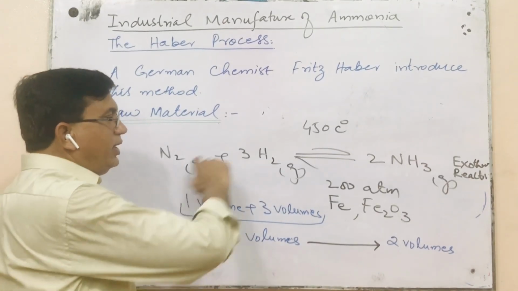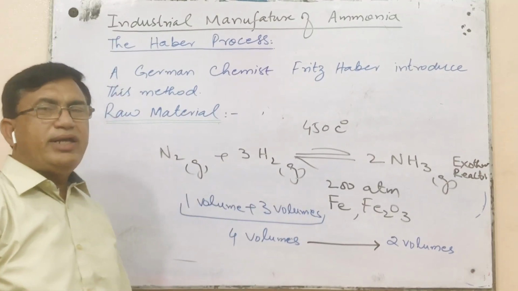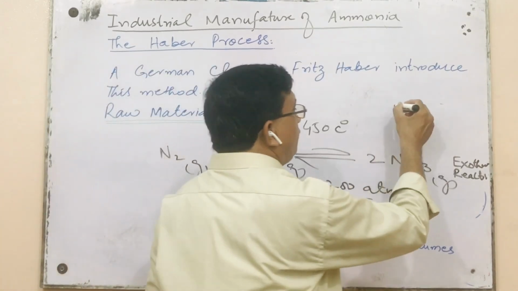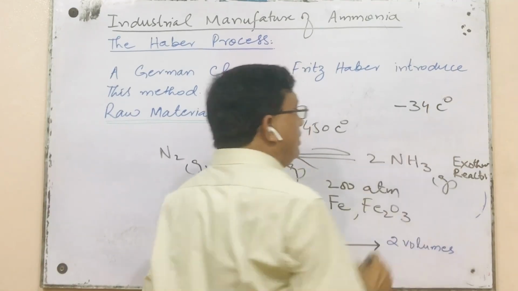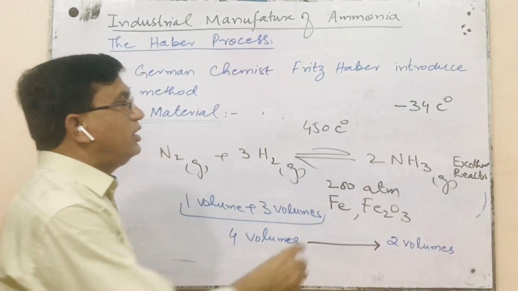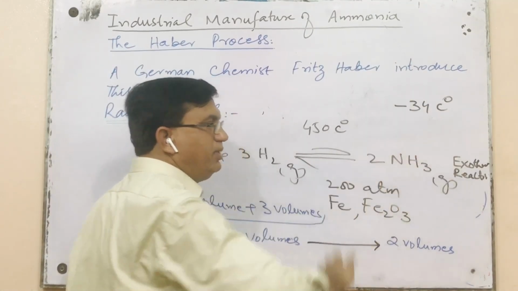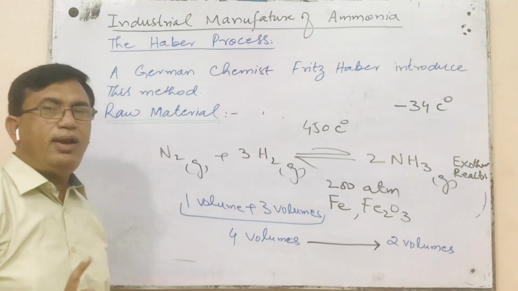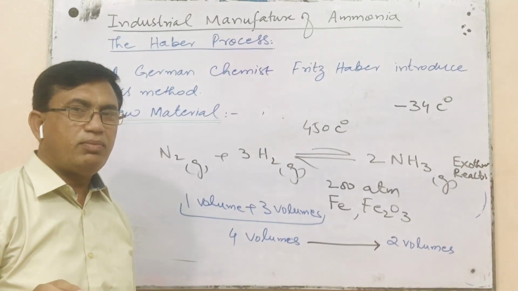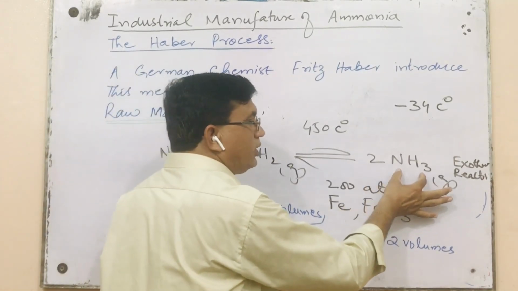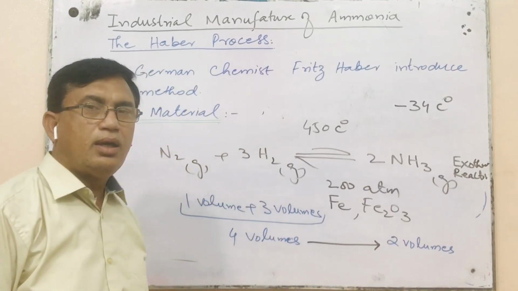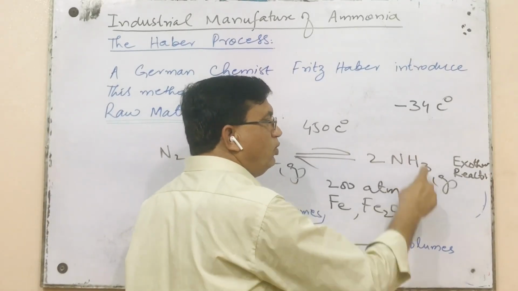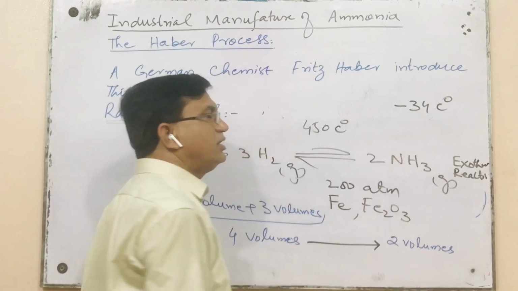Again, if we decrease the temperature of the reaction mixture, then at minus 34 degrees centigrade, ammonia gas will be liquefied, while hydrogen and nitrogen gases will not be liquefied, because in ammonia molecules, due to polarity, a hydrogen bonding is created between ammonia molecules, due to which ammonia liquefies easily at minus 34 degrees centigrade.